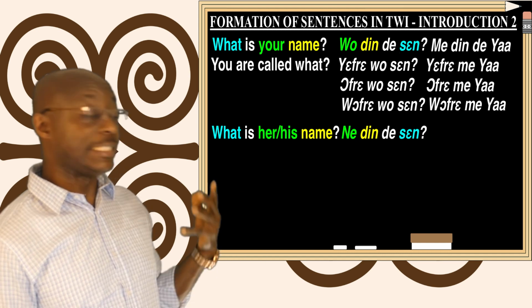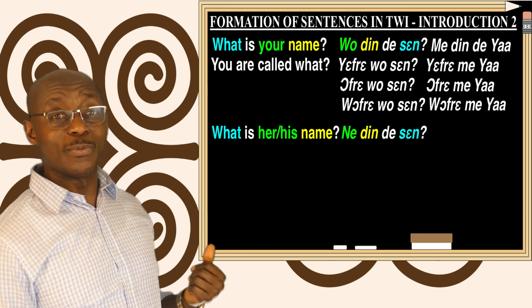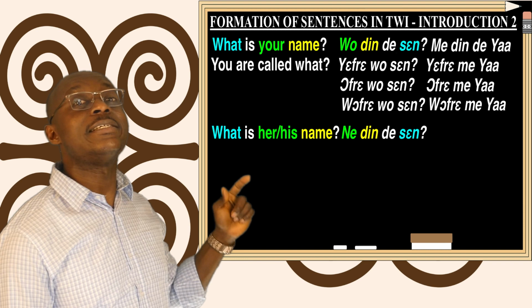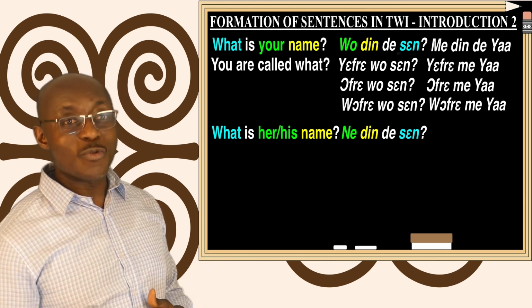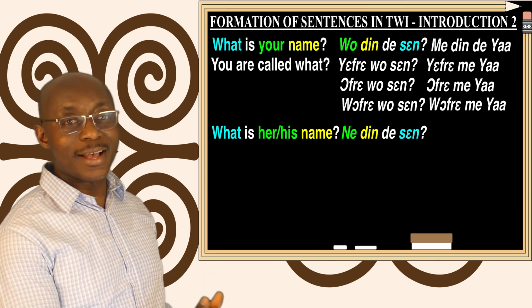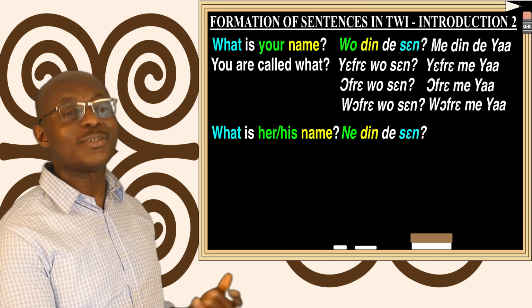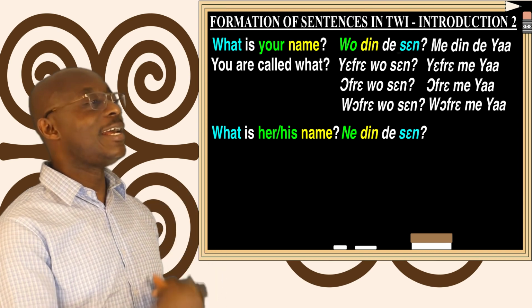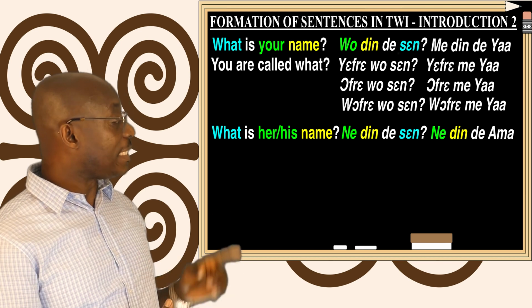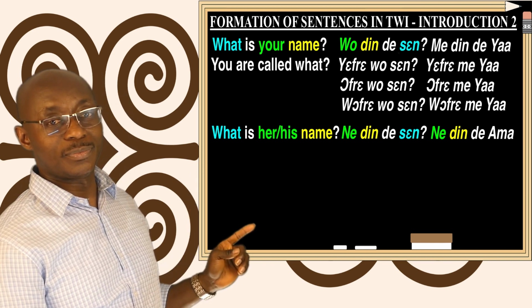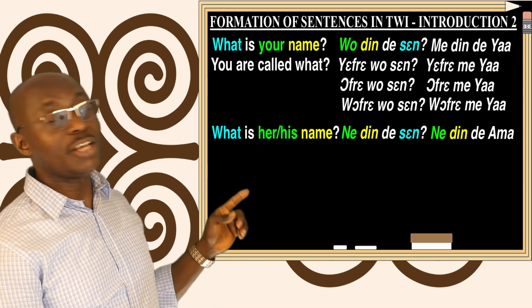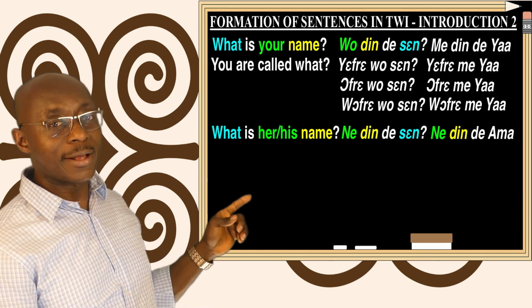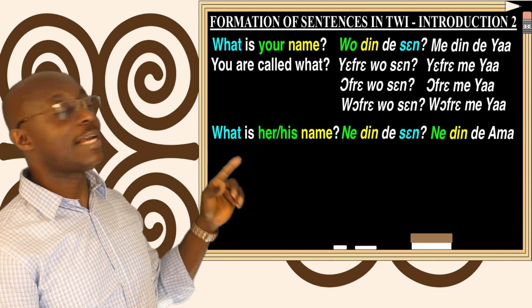Well, for you to know the gender, if the person standing by you is a man or a boy, then you know the person is asking, what is his name? In the same way, if the person is a woman or a girl, then you know the person is asking, what is her name? Ne din de sɛn. What will be your answer? Ne din de Kwame, or ne din de Akosua, if the person was born on Sunday and the person is a woman or a girl. Then you say, ne din de Akosua.